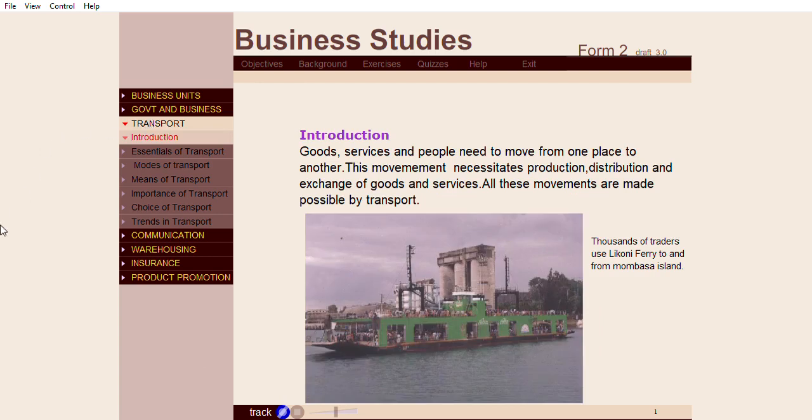Transport. Introduction. Goods, services, and people need to move from one place to another. This movement necessitates production, distribution, and exchange of goods and services. All these are possible by transport. Thousands of traders use Likoni ferry to and from Mombasa Island.